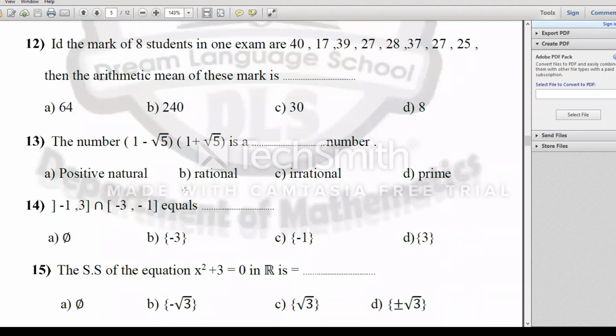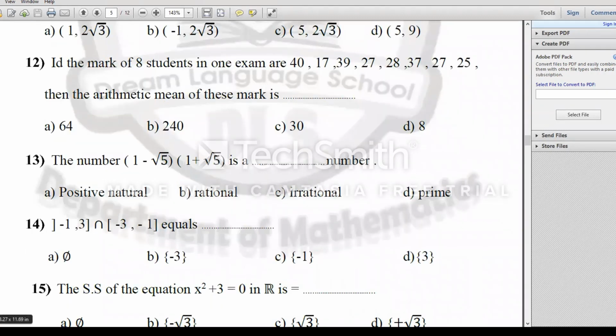We are in number 12 now. It's a repeated problem. The mean is very important. The mean equals the sum of values divided by the number of values. After calculating it, it will be 30.